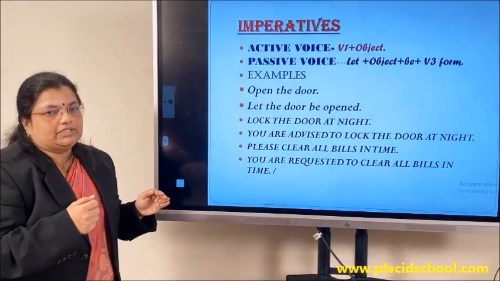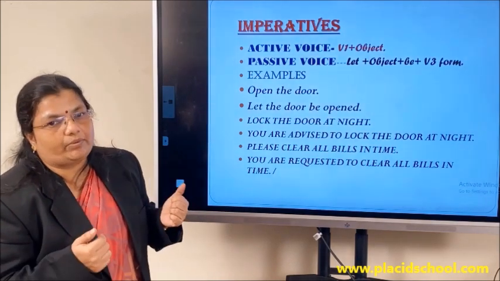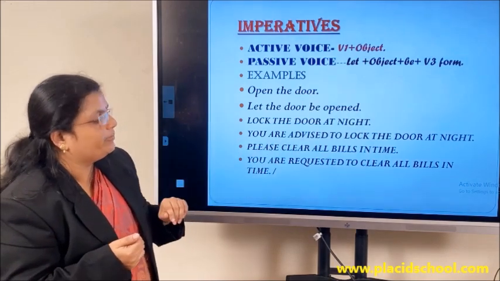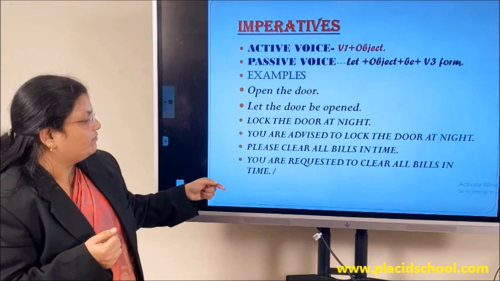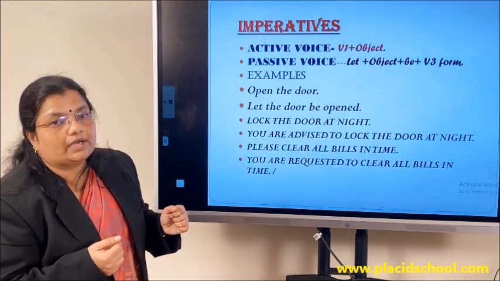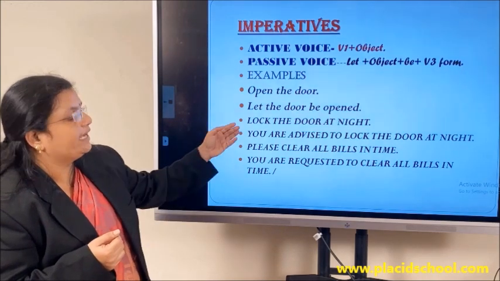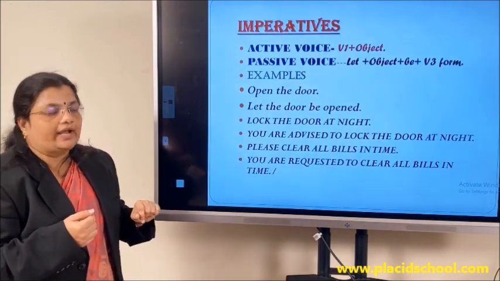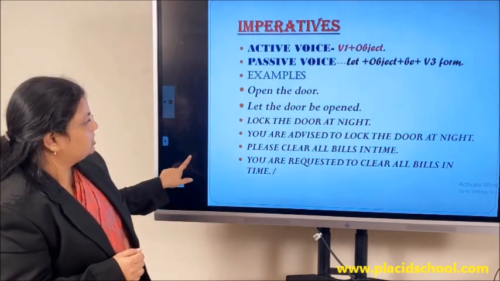In some sentences, as I told you, imperatives could be advices, commands and requests. If you are getting a request, for example, please clear all bills in time. It's a request. So when you change that to passive voice, you can write, you are requested to clear all bills in time. Or if you are getting an advice, lock the door at night. There you can write, you are advised to lock the door at night.